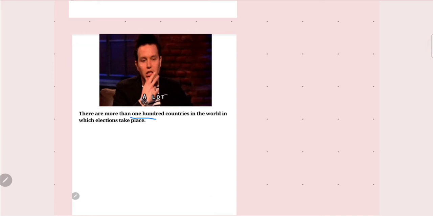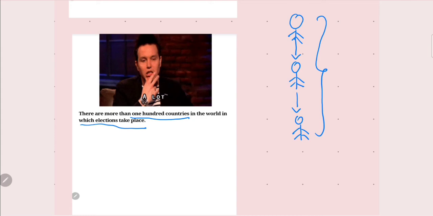There are more than 100 countries in the world in which elections take place. Previously there was a monarchical form of government where kings used to rule, and there were no elections. It was hereditary in character. The king's son, whether capable or not, used to become king. There was no representation and no choosing of any elected representative, so this form was disregarded.